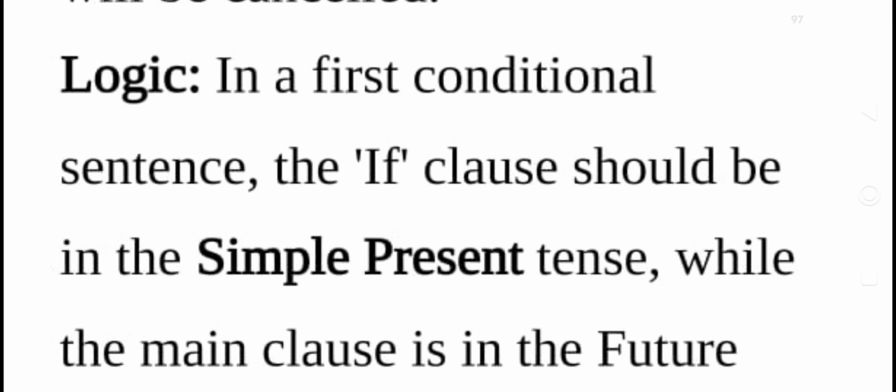That is called open condition. First condition is called open condition or open conditional, right? Open condition means here there's a condition and a consequence. So the condition is if you work hard, then the consequence is open because still the ball is in your court, you can study.